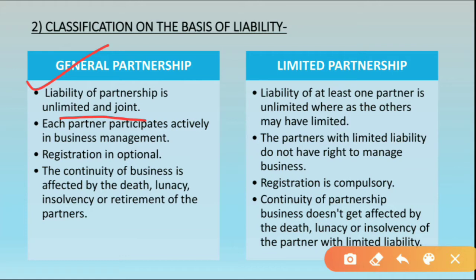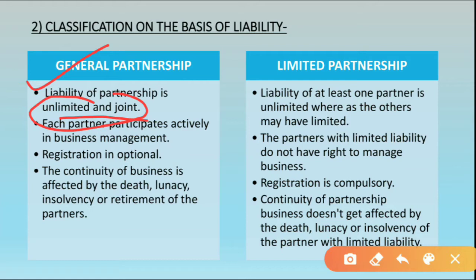Let's suppose in an organization there are two partners, partner A and partner B, and their liability is unlimited and joint. Unlimited means that when they have to pay the debts, they have to pay by using their business property also, and if they are unable to pay the debts by using their business property, then they have to sell out their personal property also to pay the debts.